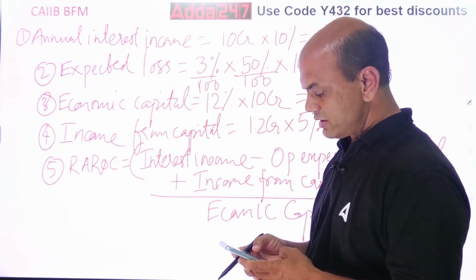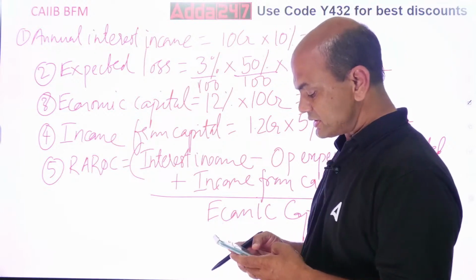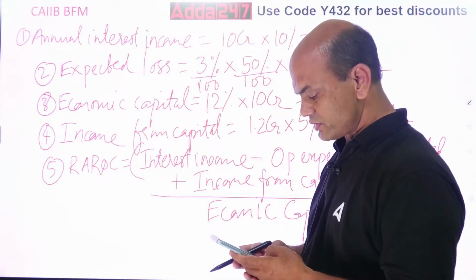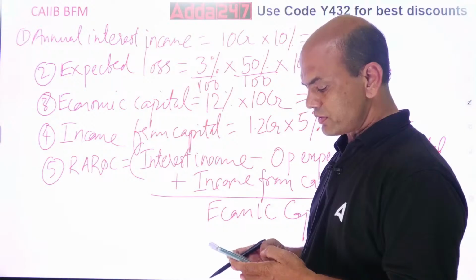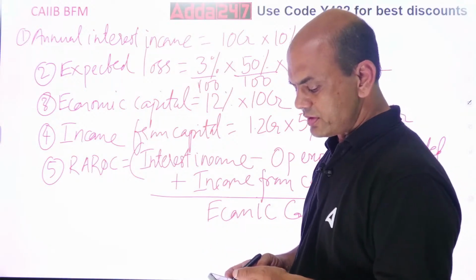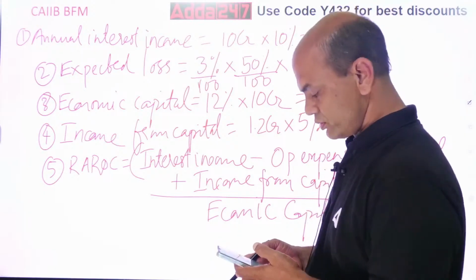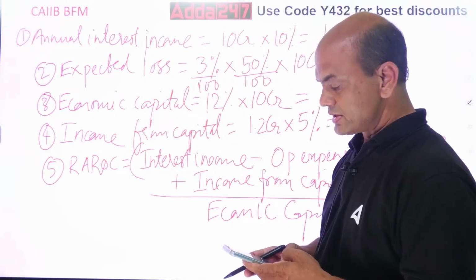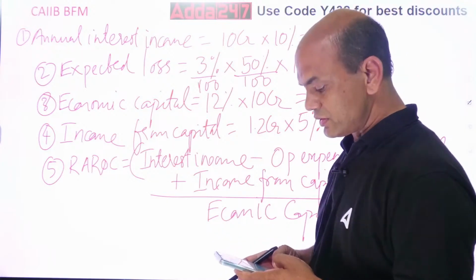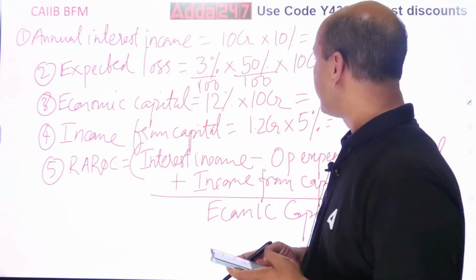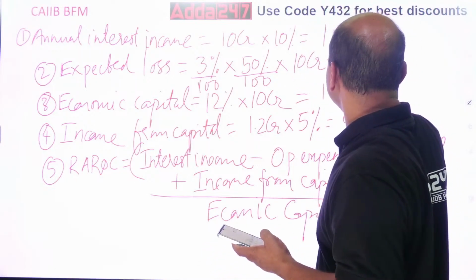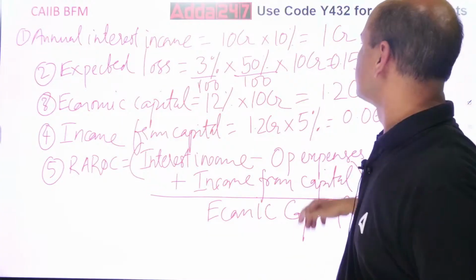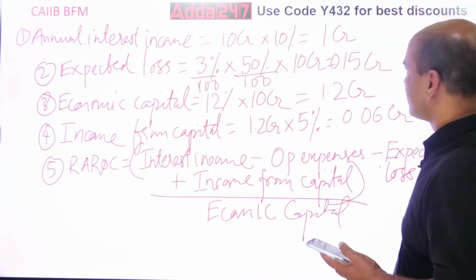So 150 into 10, let's do it later, 10 CR later. 150 upon, how many zeros? 4 zeros. 1, 2, 3, 4. So 0.015 into 10 CR. Let's keep it CR only. So 0.15. That's what I was also wondering, how come you were getting 15 as the loss? So 0.15 CR. Got it everyone?